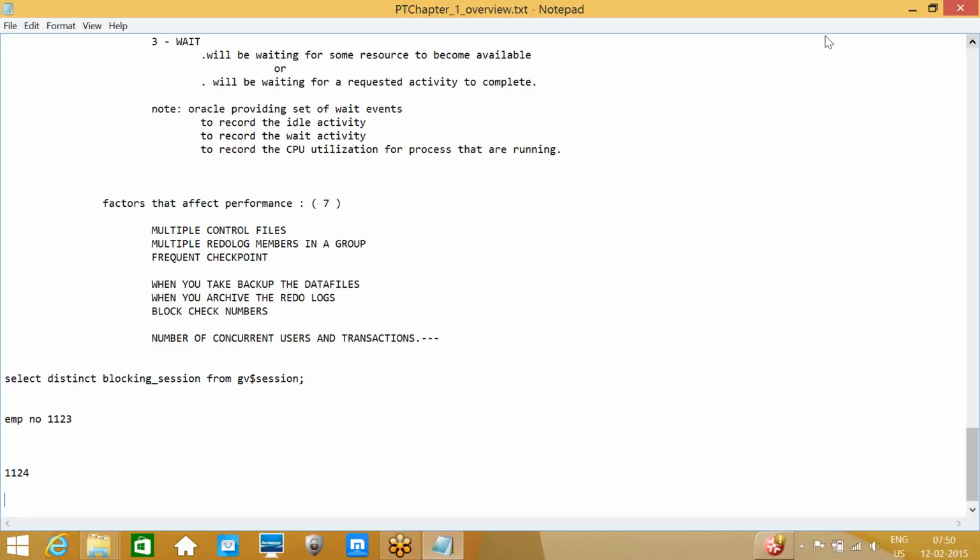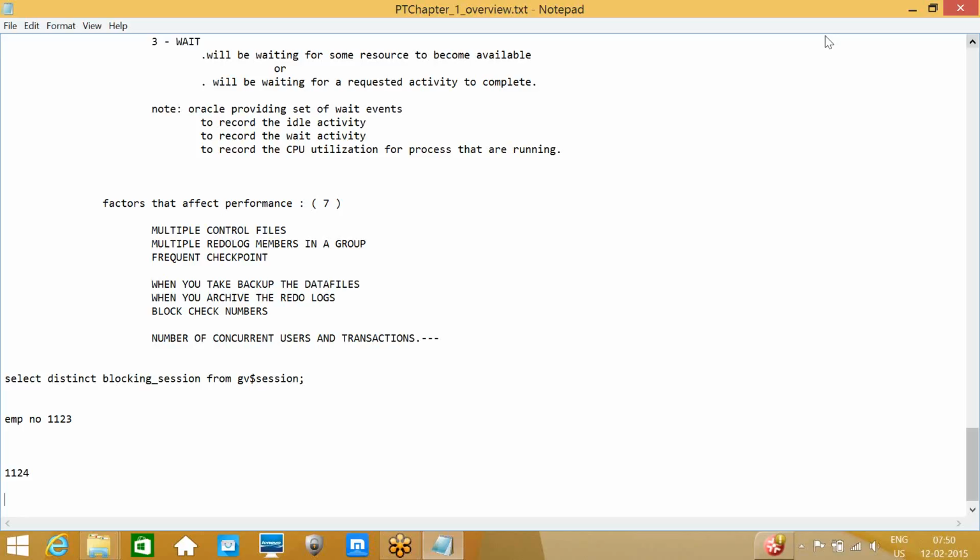He didn't get any error; his session will keep running. After maybe 1 hour, within this hour, we will get blocking session alerts in emails. That is also one chance to get blocking sessions.